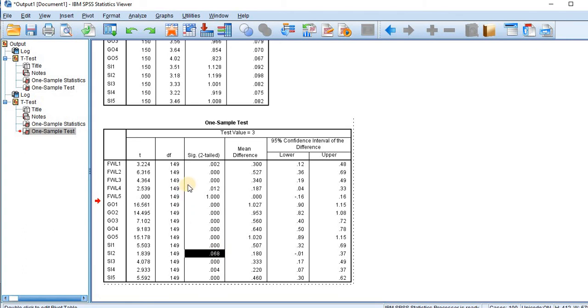So now we can conclude SI2 only has equal score. The average score and the actual score are equal in case of SI2 only. The remaining attributes do not have the equal score.